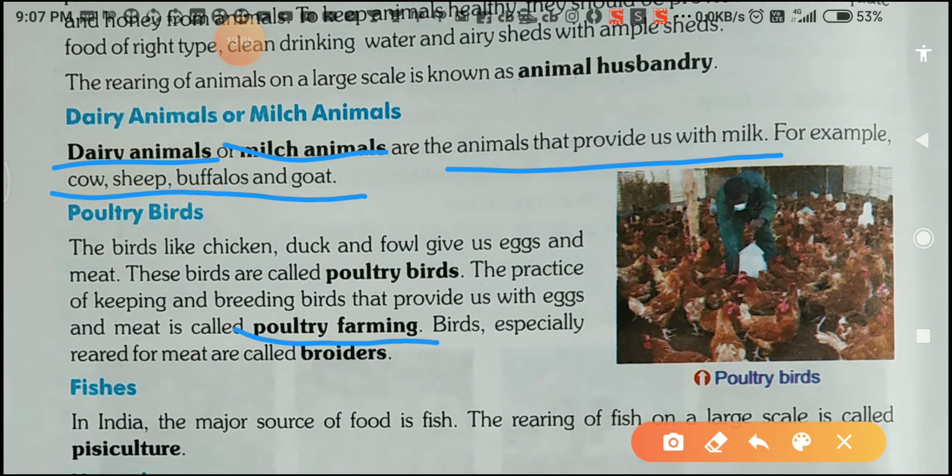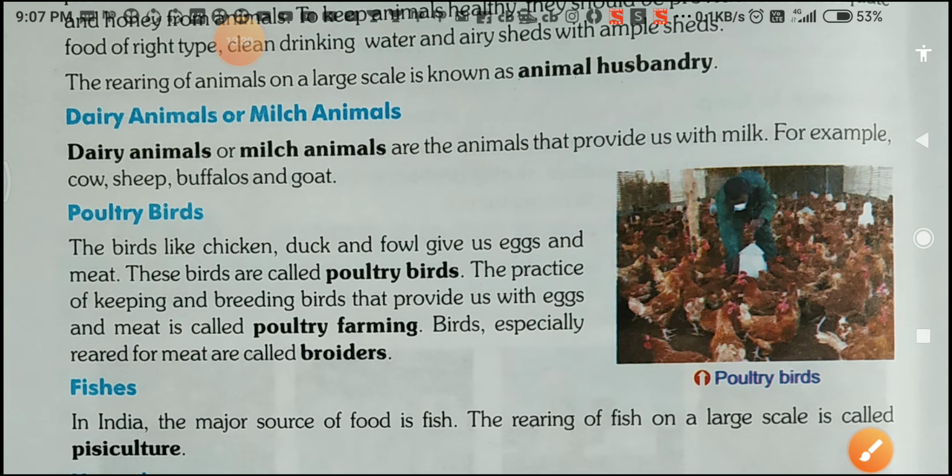Then it's very easy, we can say that the practice, or we can say the rearing of the birds, that provides us with eggs and meat, is called poultry farming. Then birds especially reared for meat are called broilers.